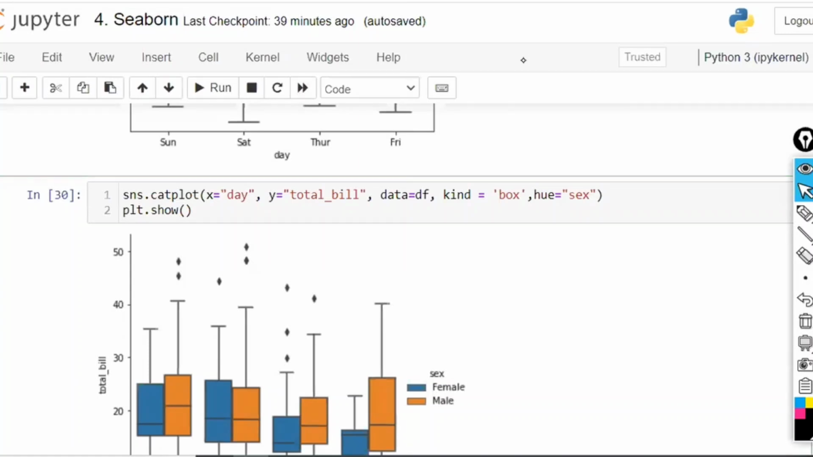SQL is also in the course. SQL is there, Tableau is there, everything is there. Okay.